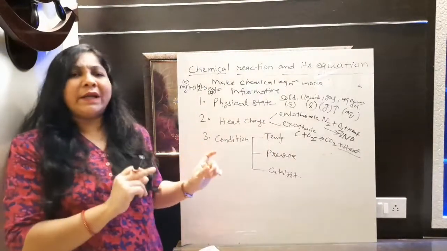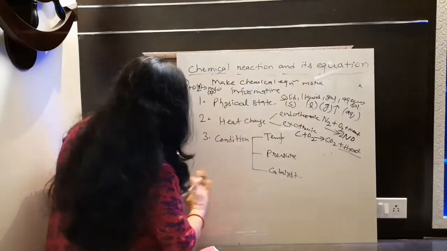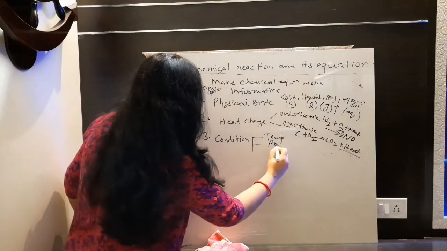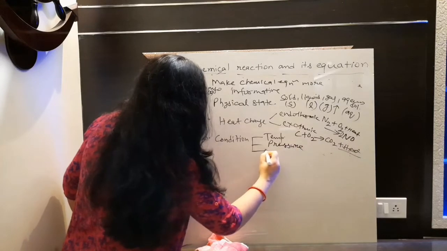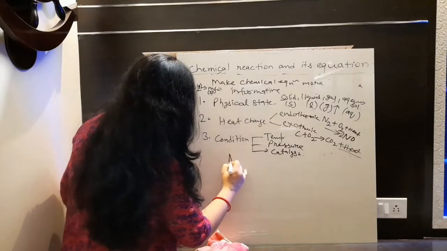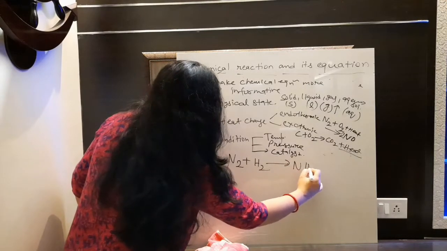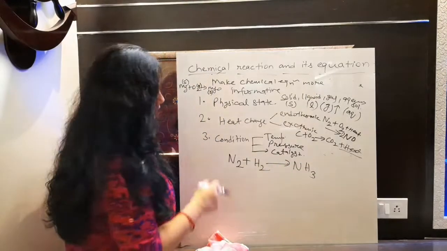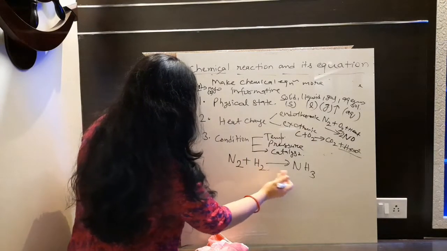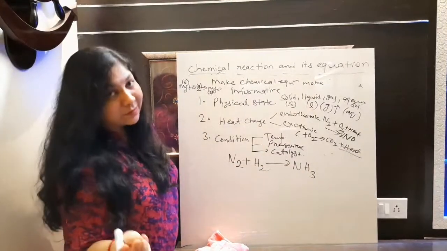Fine. So I am just taking one example in which we will take temperature, pressure and catalyst all at one time. So I am just writing this equation here. Temperature, pressure and catalyst. Fine, this was ours. Now let's take an example. We took nitrogen gas, hydrogen gas, this will form ammonia. This we already know. Okay, this is the reaction. Now just write the state of this also. These are all in gas form, this in gas form, this in gas form. You can write it here. So it will make your equation more informative because we are writing the state of that material.